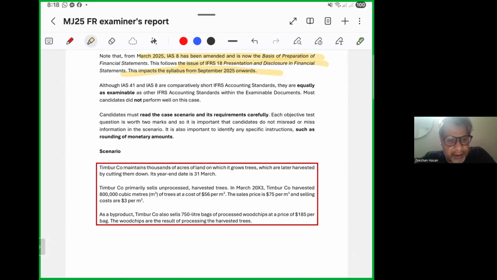Timber company maintains thousands of acres of land on which it grows trees, which are later harvested by cutting them down. Its year-end date is 31st March. Timber company primarily sells and processes harvested trees. In March 2023, timber company harvested 800,000 cubic meters of trees at a cost of 56 per cubic meter. The sale price is 75 per cubic meter and selling costs are 3 per cubic meter. As a byproduct, the timber company sells 750 bags of processed wood chips at a price of 185 per bag. The wood chips are the result of processing the harvested trees.